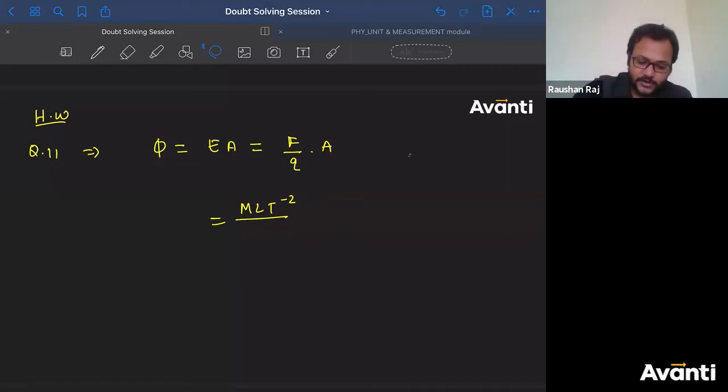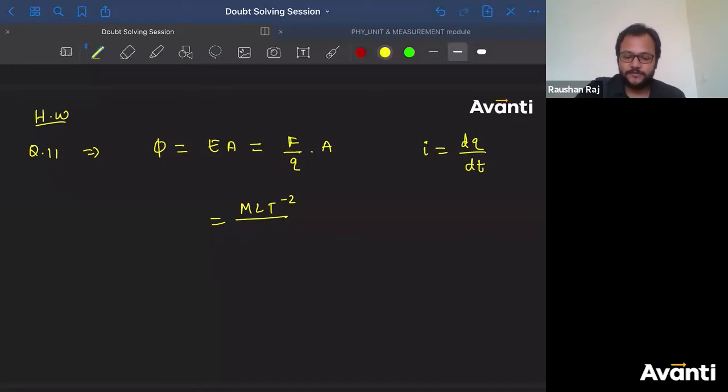So current, we write I is equal to dq by dt. Okay? So what will be dq here? I dt. So what will charge be, guys? If we write the dimensional formula for current as A, I'll get AT. So the dimensional formula for charge will be AT.